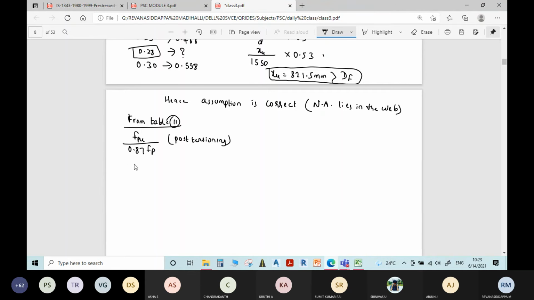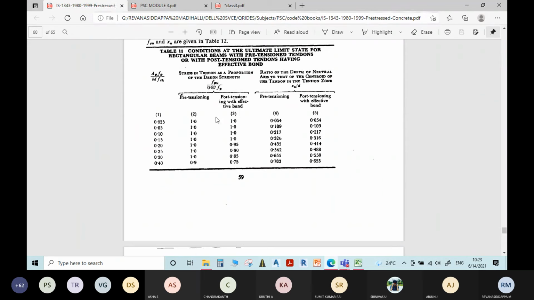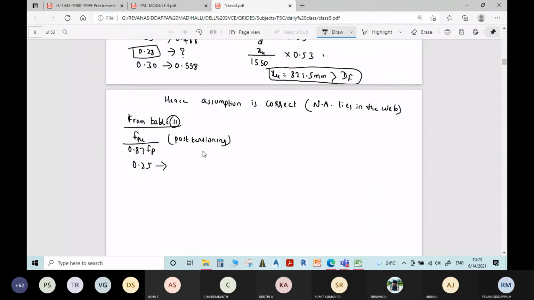For 0.25 it is 0.90, for 0.3 it is 0.85. Then we want the value corresponding to 0.28, right?